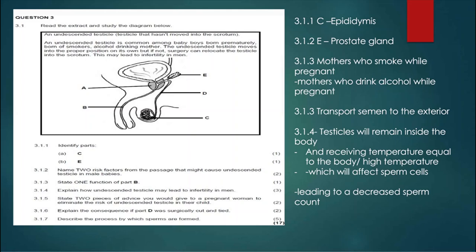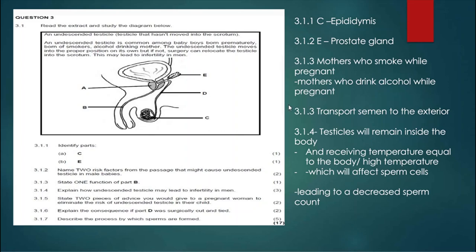So let's look at the question. They say identify part C and part E. Part C is the epididymis, part E is the prostate gland. Now they say name 2 risk factors from the passage that might cause undescended testicles in male babies. So the answers are a mother who smokes while pregnant, a mother who drinks alcohol while pregnant, as well as premature birth.